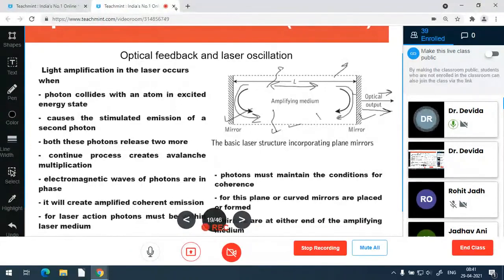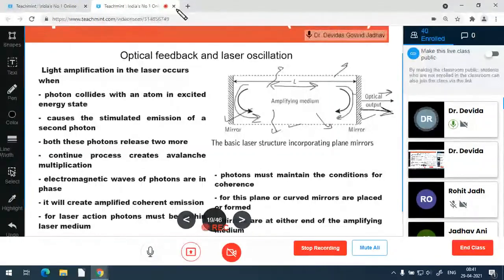Any random directional optical energy is not supported. Only amplification in one particular direction is supported. So this source becomes directional. The emitted photons have the same wavelength, so they are monochromatic. All the emitted photons have the same phase, so this is coherent. So this is observed in the laser. This is the basic laser structure incorporating plane mirrors.